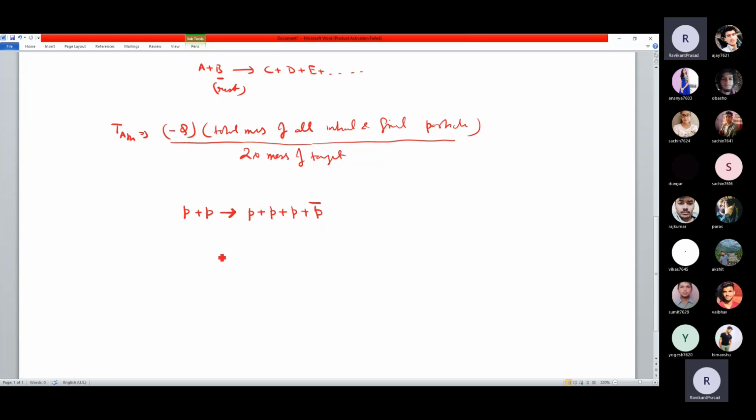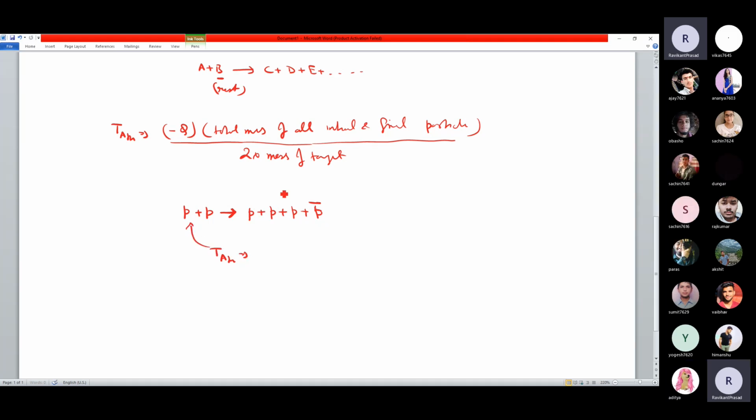So we can easily do the calculation. So how much threshold energy is required by this proton to have this particular outcome? So that can be minus Q, whatever the Q value you have. Q value आप calculate कर सकते हो बहुत easily. That is not a big deal. And multiply with the total mass energy, total m, and multiply with c square. So total m, you have to calculate how much total m is there, and divided by 2 times the mass of this target. This is a target, this is at rest. So target is mp c square.